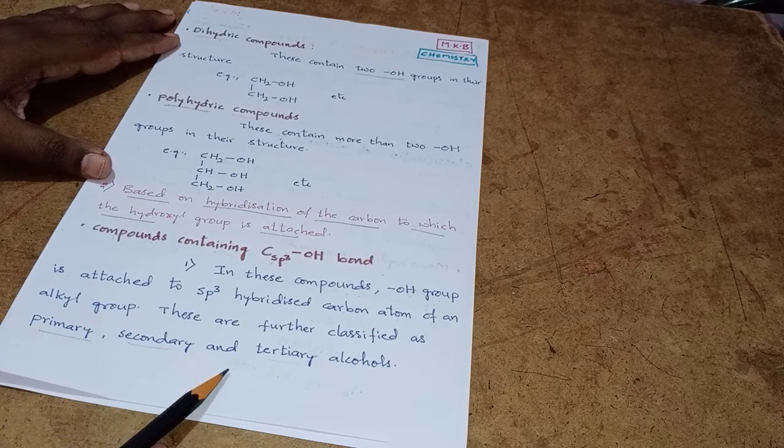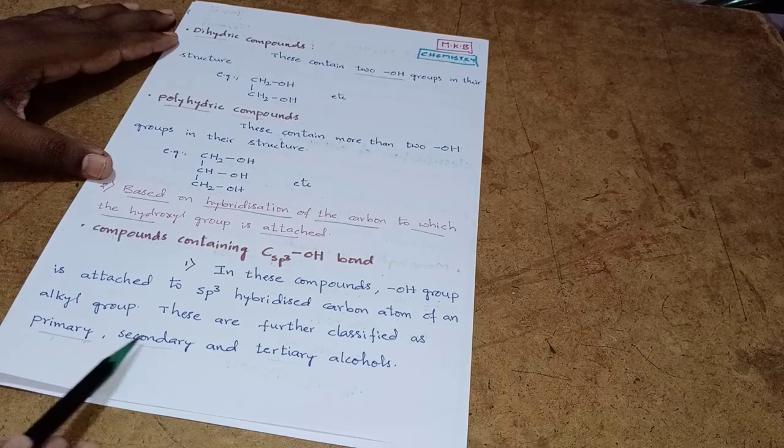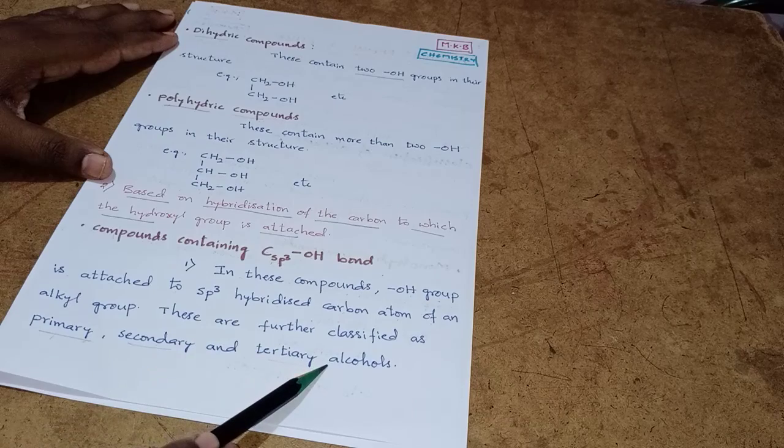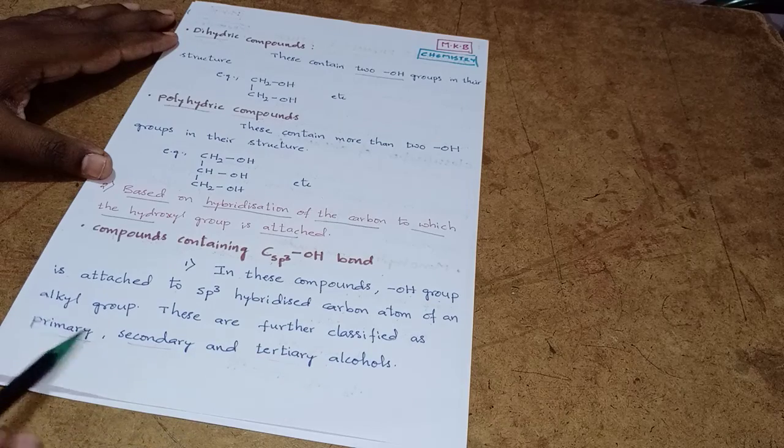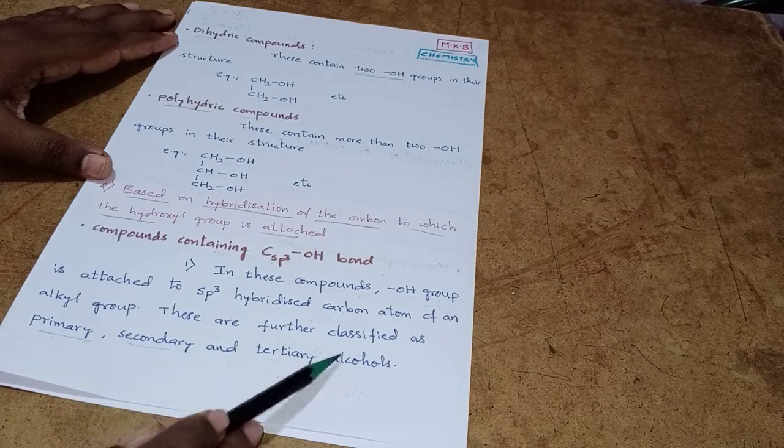It is very much similar to our previous chapter, haloalkanes. That is like primary alkyl halides, secondary alkyl halides, tertiary alkyl halides. Here also we have primary alcohols, secondary alcohols, tertiary alcohols. Primary alcohol.